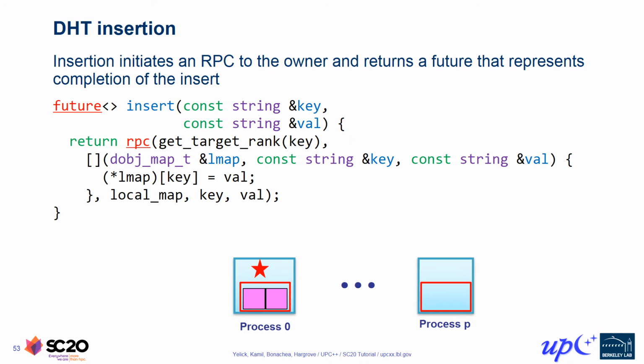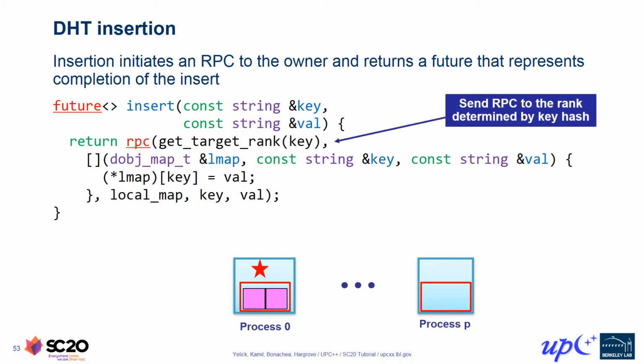So let's look at what it takes to implement insertion of a key value pair into our distributed hash table using the representation we've just seen. Here we are showing a member function of our DHT class called insert. It takes key and value strings as arguments and performs an insertion operation in the DHT, returning an empty future which represents completion of the asynchronous insert. As you can see, the implementation of this operation using RPC and UPC++ is actually very concise, so let's examine how it works.